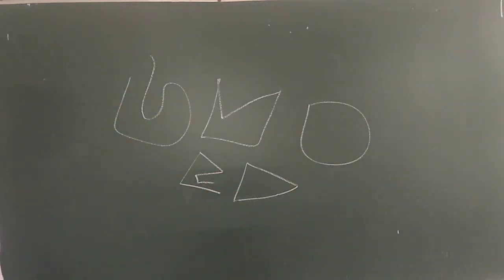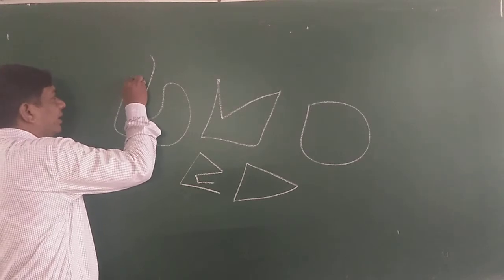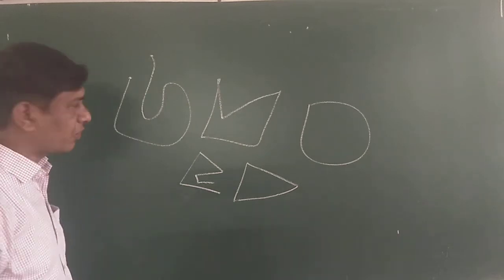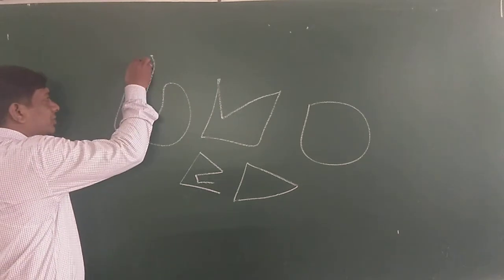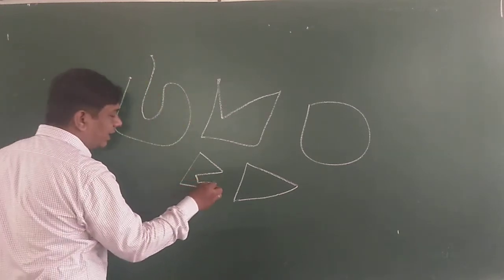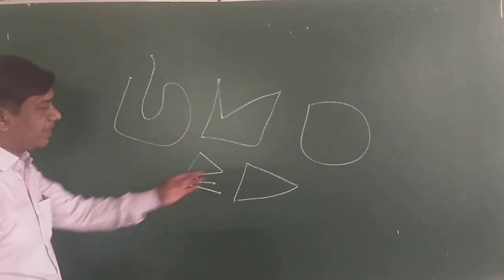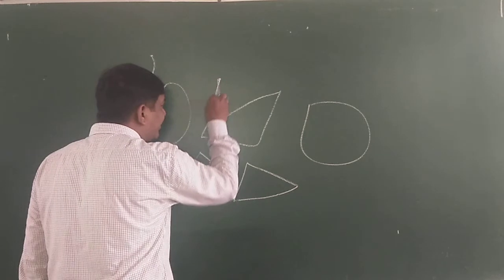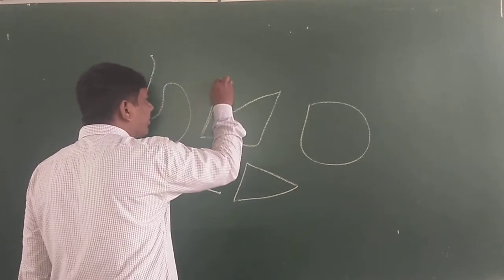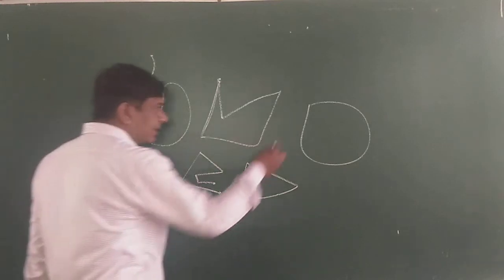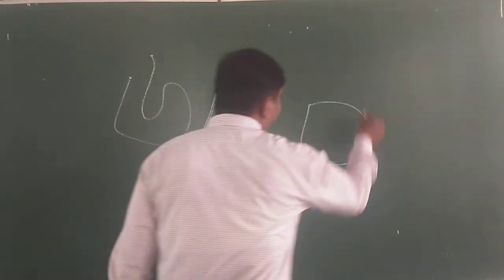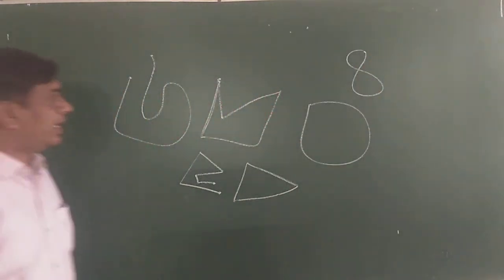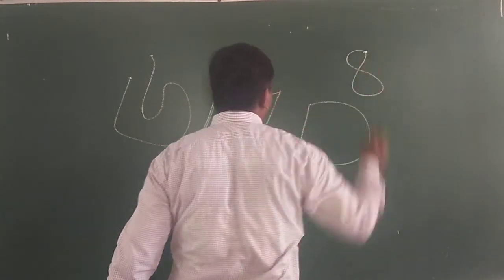So among these, these two have an initial point and terminal point. These two are at different places. They do not coincide. So here also the initial and terminal endpoints are different. Terminal point and initial points are at different places. Whereas here the initial point and terminal point coincide with each other. This is also in the same way. Here also the initial and terminal points coincide with each other.